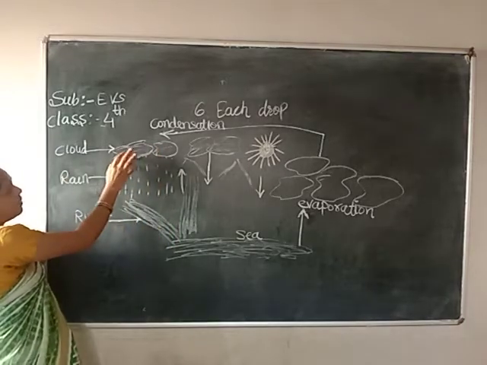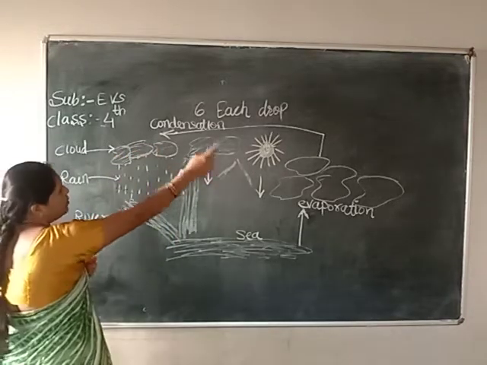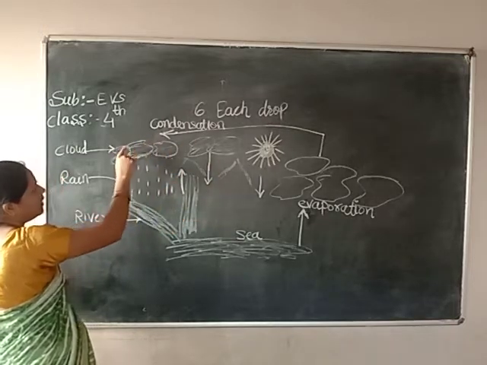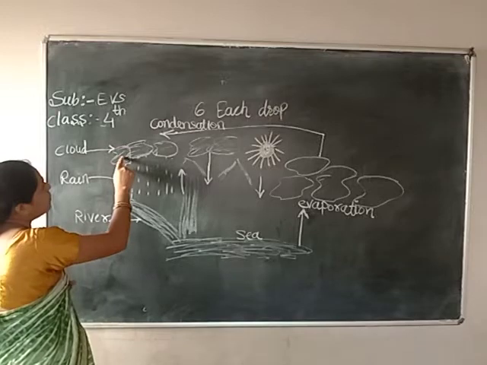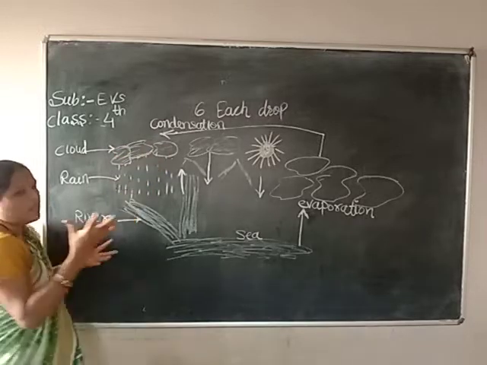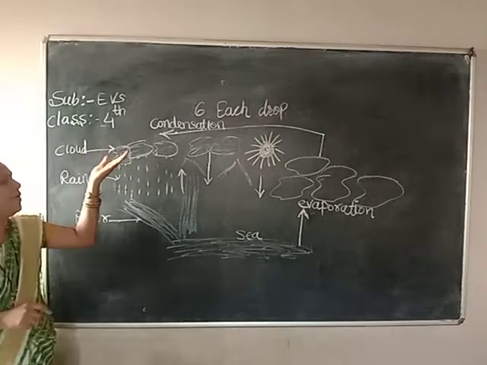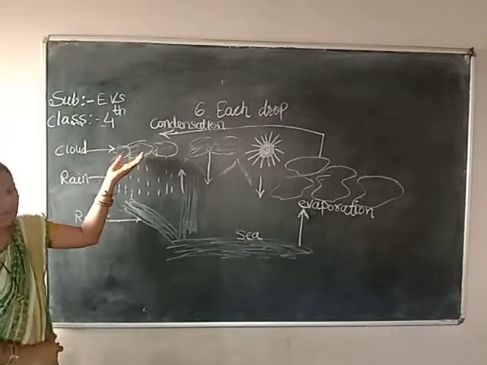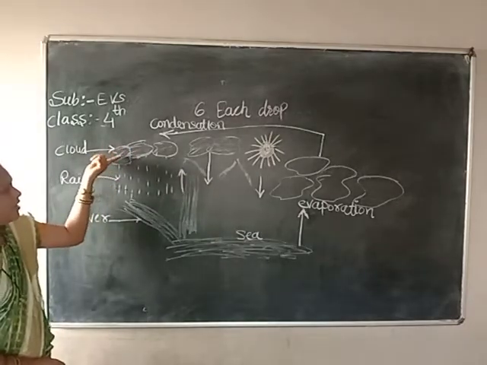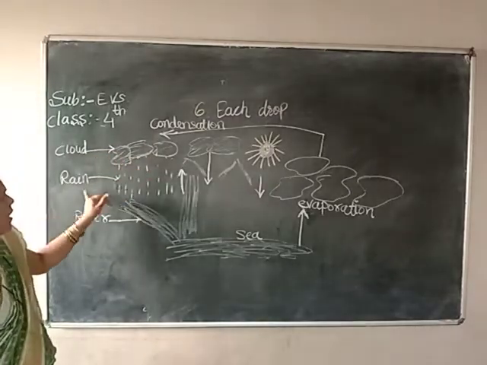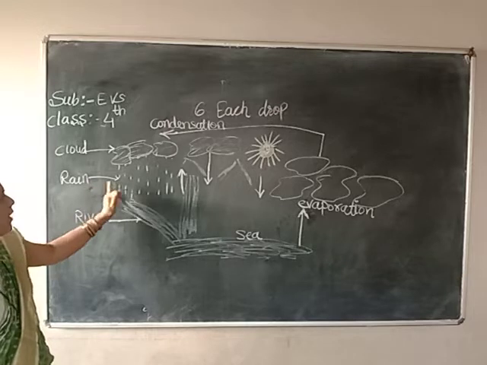The evaporation process will be completed there, and then it will get in the condensation process. Means what? Here the clouds get very heavy due to the cool air, and then they will flow in the form of rain.